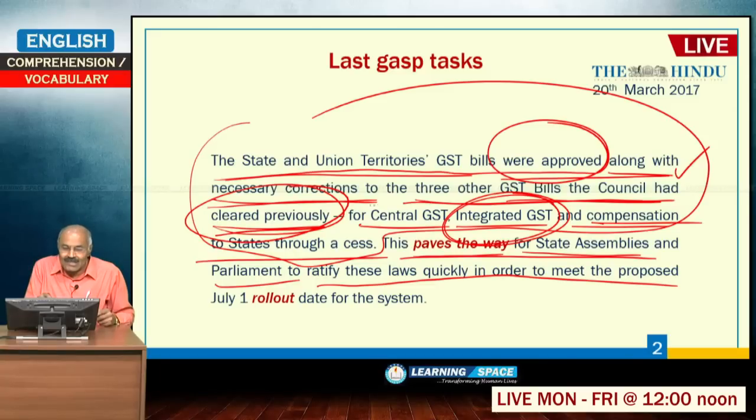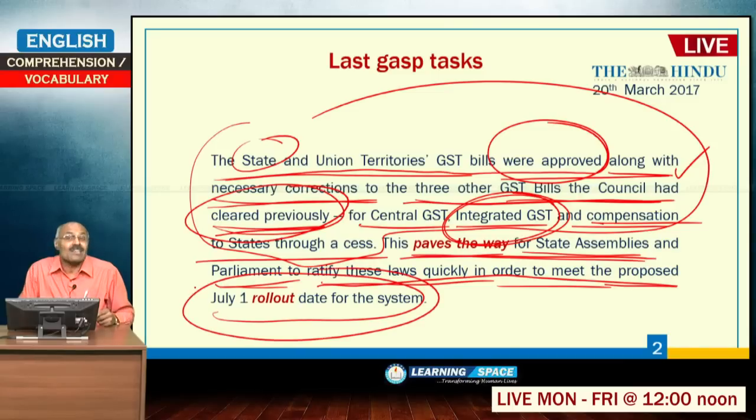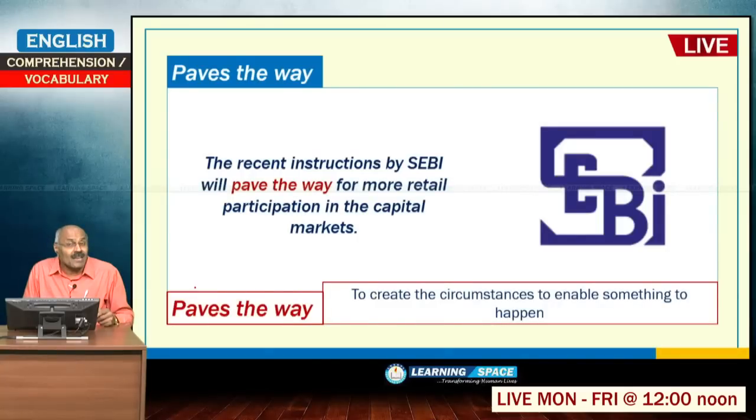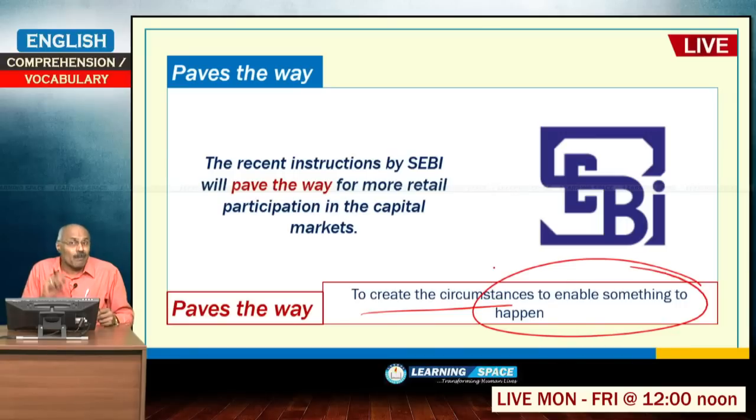The state GST bill is to be ratified by state assembly, then parliament has to ratify some of the bills. So, this paves the way for state assemblies and parliament to ratify these bills quickly to meet the proposed July 1 rollout date for the system. What is meant by paves the way? Paves the way means to create the circumstances to enable something to happen.